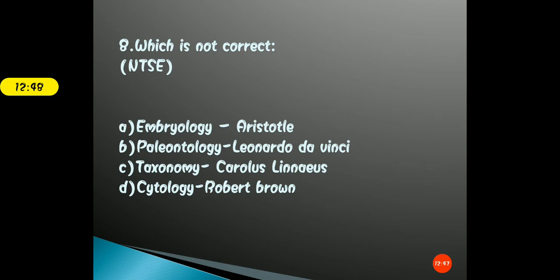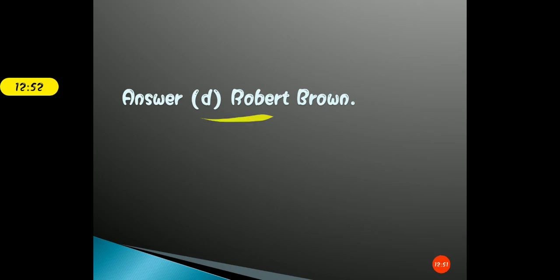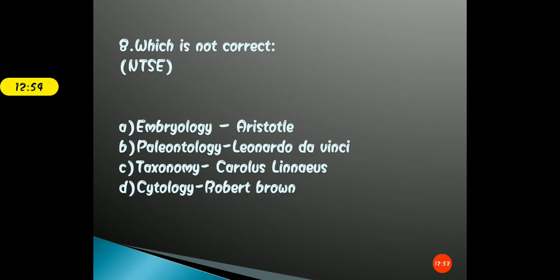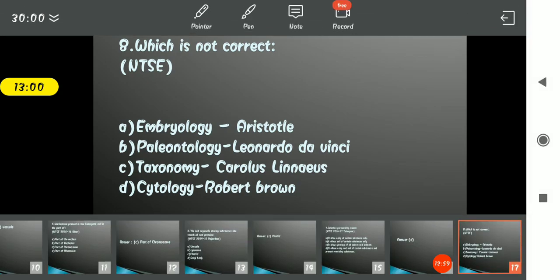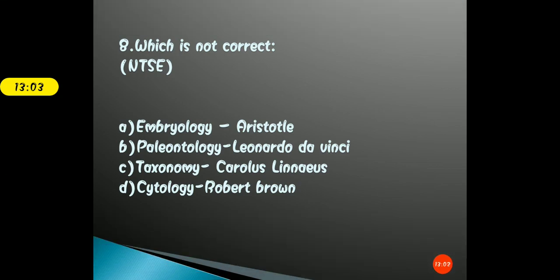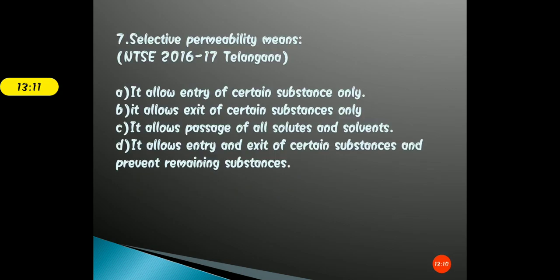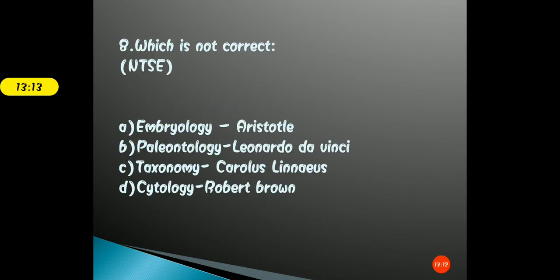Okay, so the correct answer for this question is option D, that is Robert Brown. So students, understand very clearly that here the question is which one is not correct. And you know very well that Robert Brown is the person who discovered the nucleus. And cytology, cyto means what? Cell. Okay, and logos means what? To discover, to study about. Cytology is a branch that exclusively deals with the study of the cell and its components.